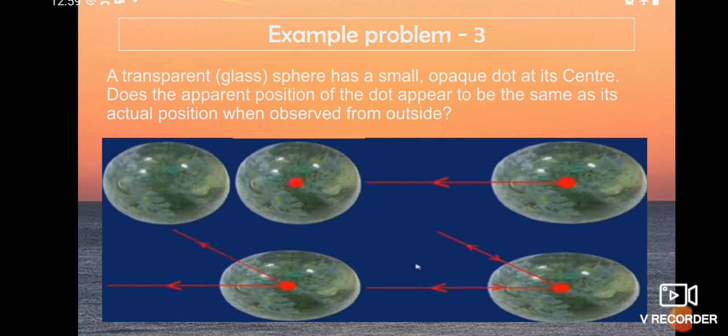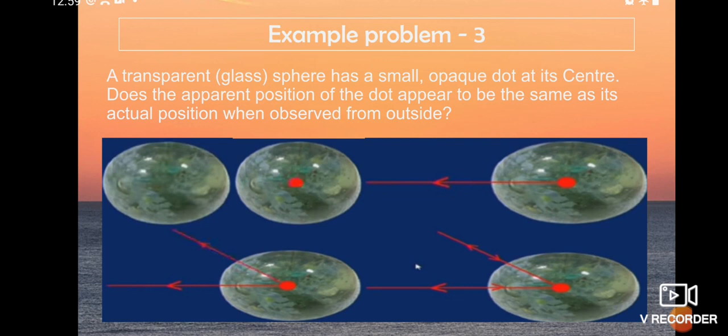So first, the two light rays are coming from the center. There is no deviation, so these two light rays are not going to meet. We can't get a real image also. If we extend these two light rays backwards, they may meet at the same point.